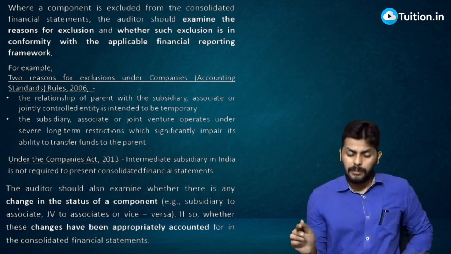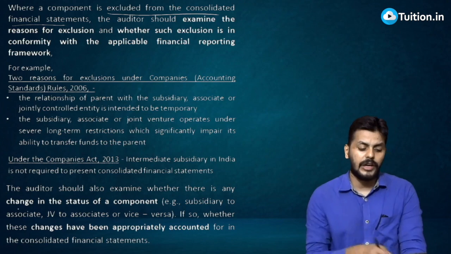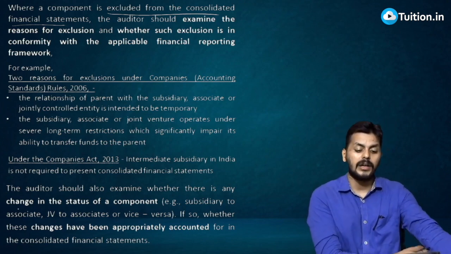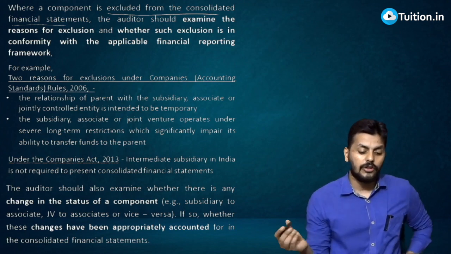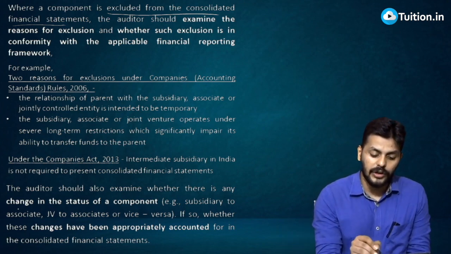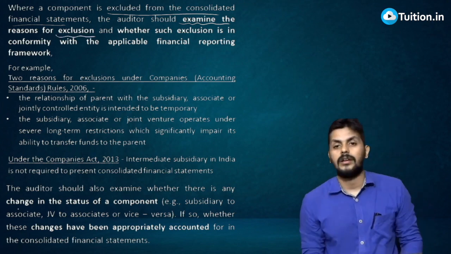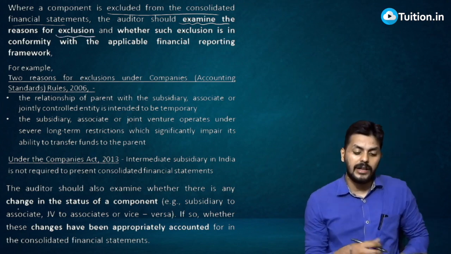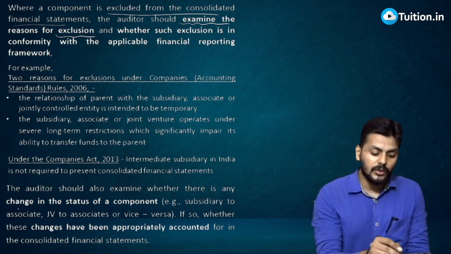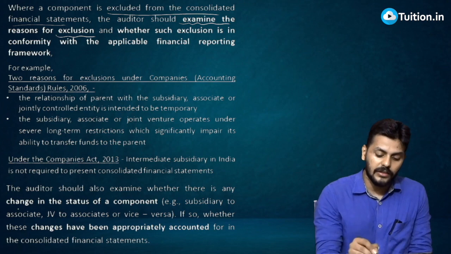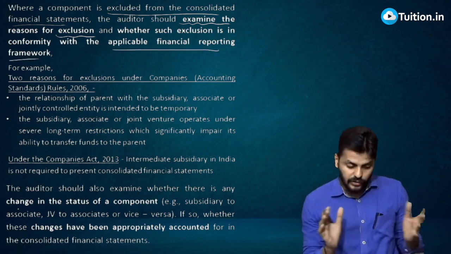Now an important point: where a component is excluded from the consolidated financial statements, the auditor shall examine the reasons for exclusion, why it has been excluded, and whether such exclusion is in conformity with the applicable financial reporting framework.